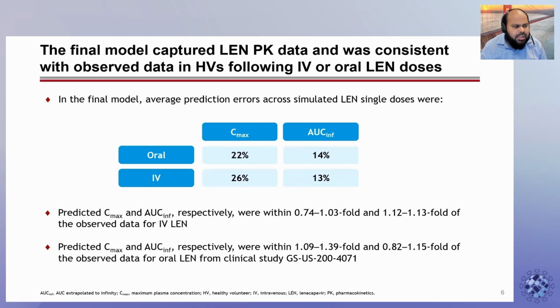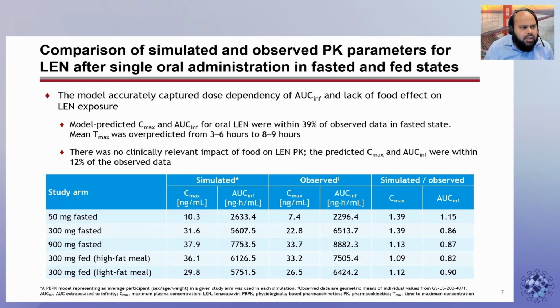For oral administration, average prediction errors across simulated lenacapavir single doses were 22% for the Cmax and 14% for the AUC infinity. The predicted Cmax and the AUC infinity were within 1.09 to 1.34 fold as well as 0.82 to 1.15 fold of the observed data for oral administration. Dose dependency of AUC infinity and lack of food effects on Len exposure were well captured in this model.